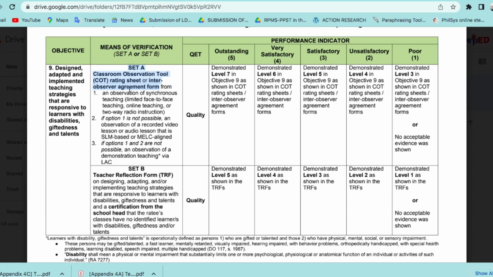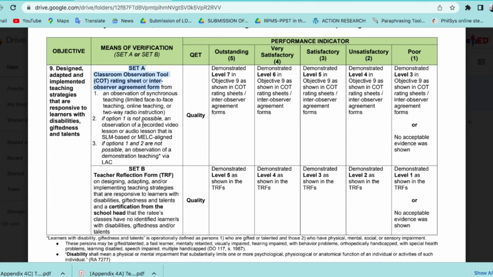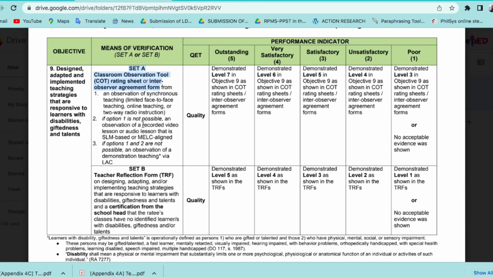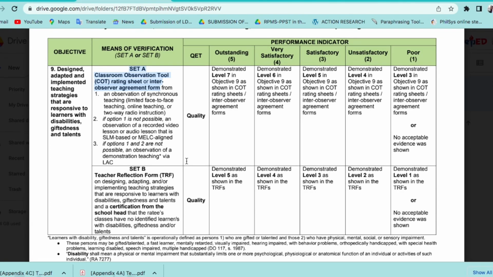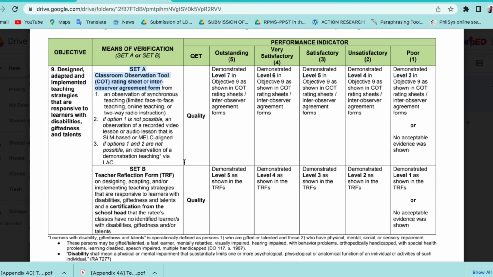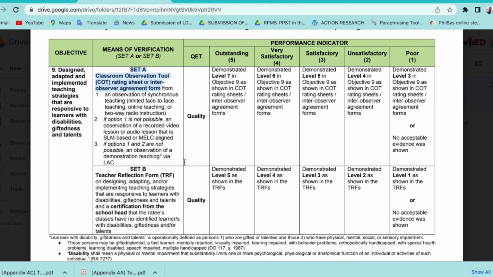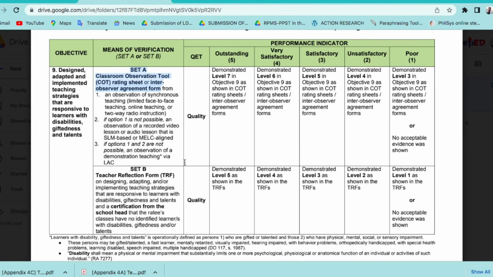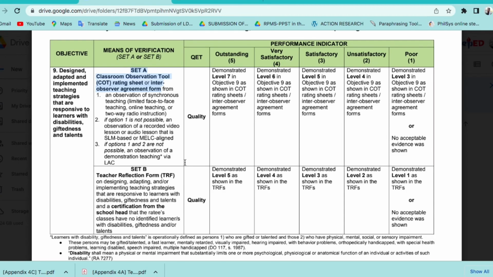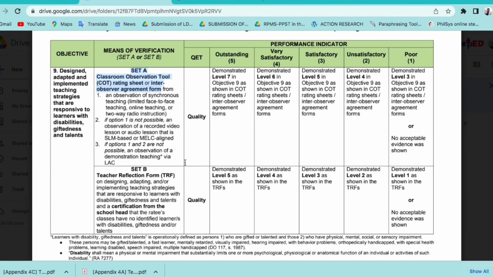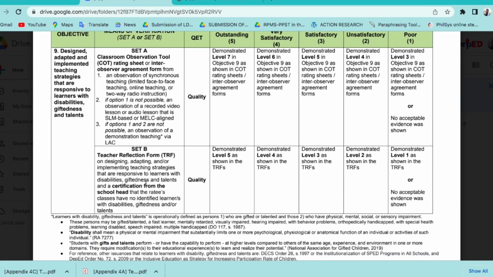inter-observer agreement form. It can be done an observation of synchronous teaching or limited face-to-face teaching, online teaching, or two-way radio instruction. If option 1 is not possible, an observation of a recorded video lesson or audio lesson. Or if option 1 and 2 are not possible, you can use an observation of demonstration teaching via LAC.